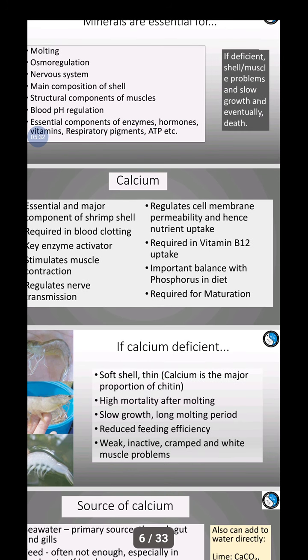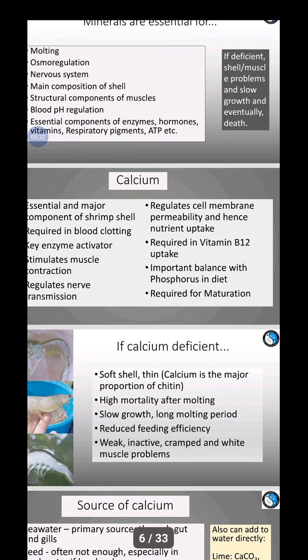In calcium deficiency, suppose there is no calcium in the pond, the shrimp get soft and thin shells. Calcium is a major proportion of the chitin; the formation of chitin requires calcium. Deficiency causes high mortality after molting, slow growth and long molting period, reduced feeding efficiency, and the shrimp look weak and inactive, with cramped and white muscle problems.